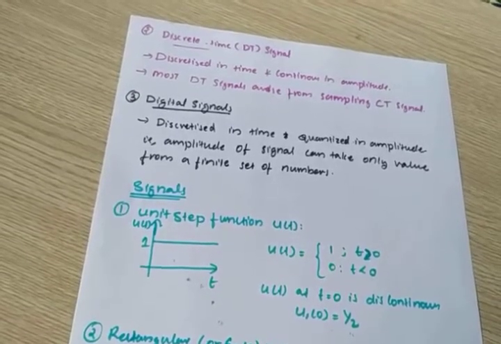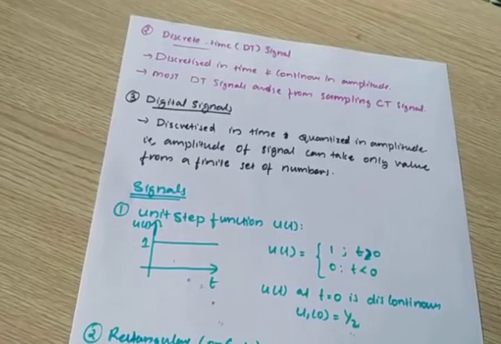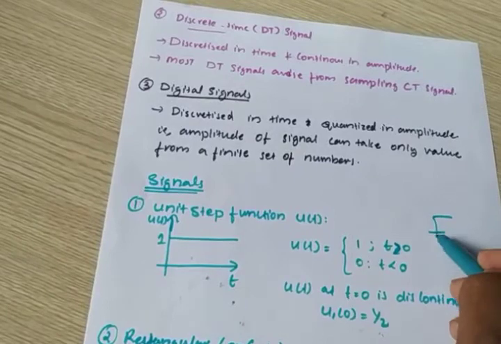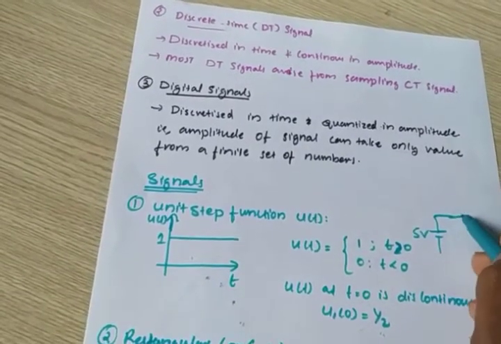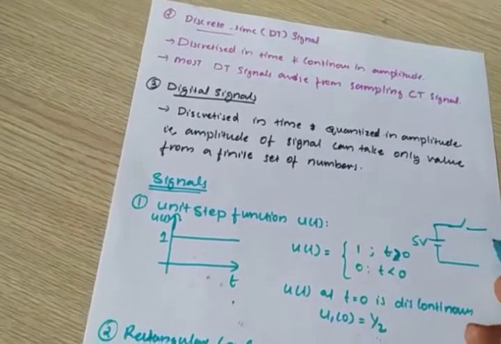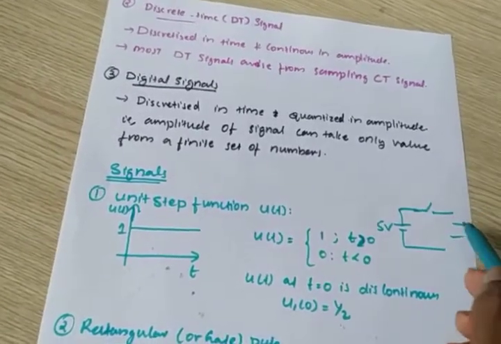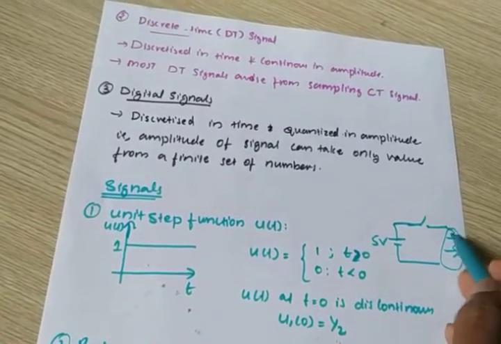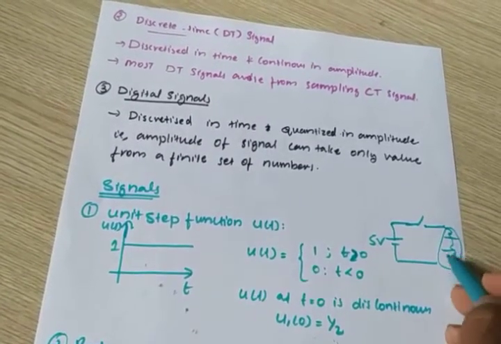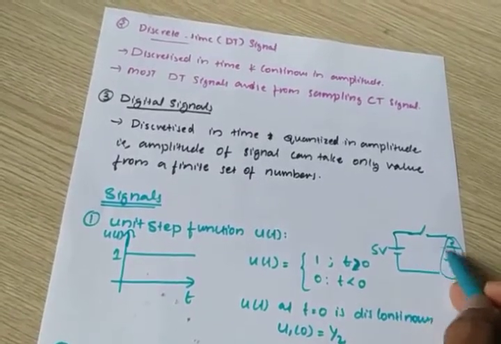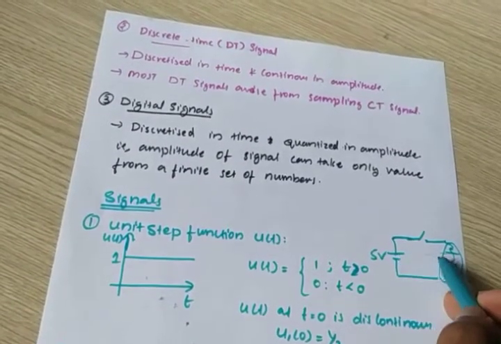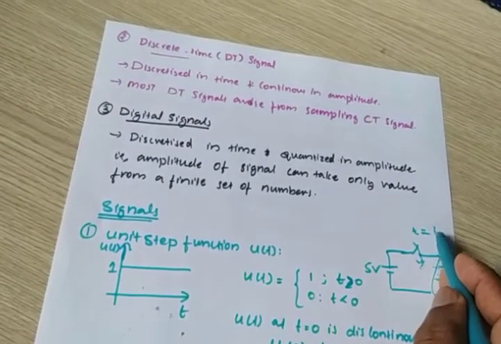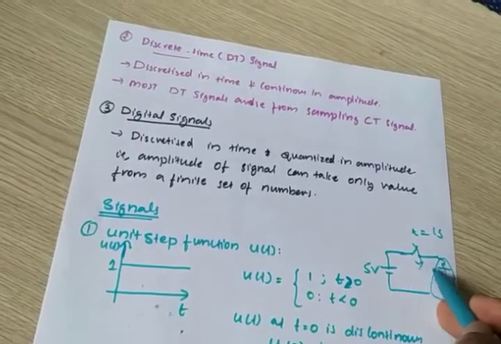When the switch is off, the supply voltage is 0, meaning there is no output. Just assume a circuit is here which needs a 5 volt DC supply. For the supply you have to close the switch. At time t equal to 1 second you close the switch, then you will get a DC supply.